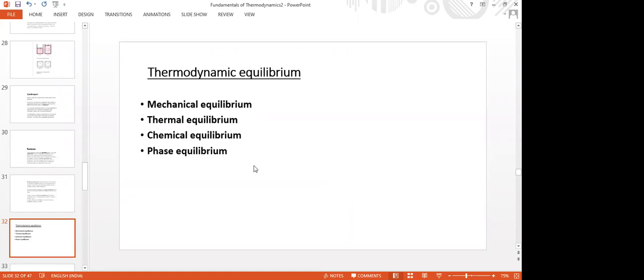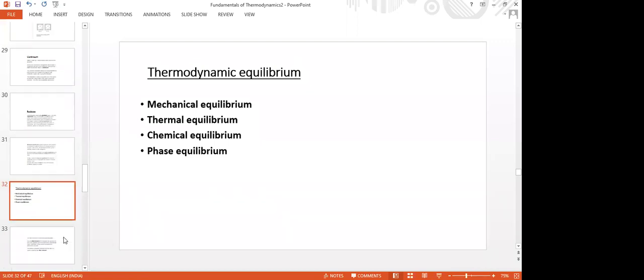Thermal equilibrium is different and thermodynamic equilibrium is different. Thermal equilibrium is related to only temperature, but a thermodynamic equilibrium requires the equality of pressures, equality of temperatures, equality of chemical composition. This is a very important concept which will be tested in our problems.